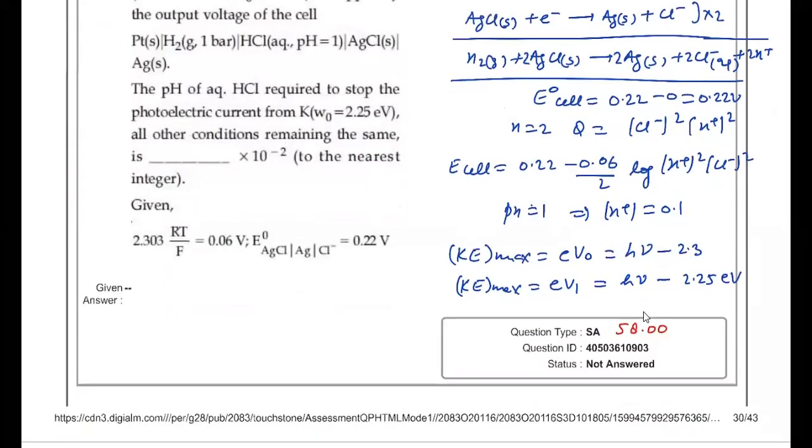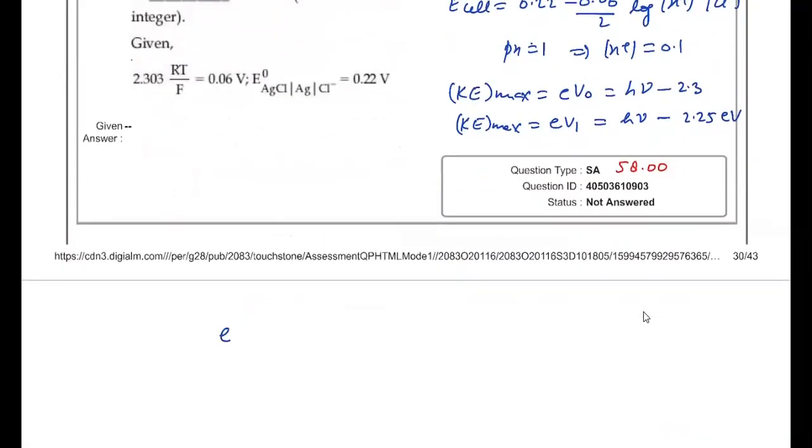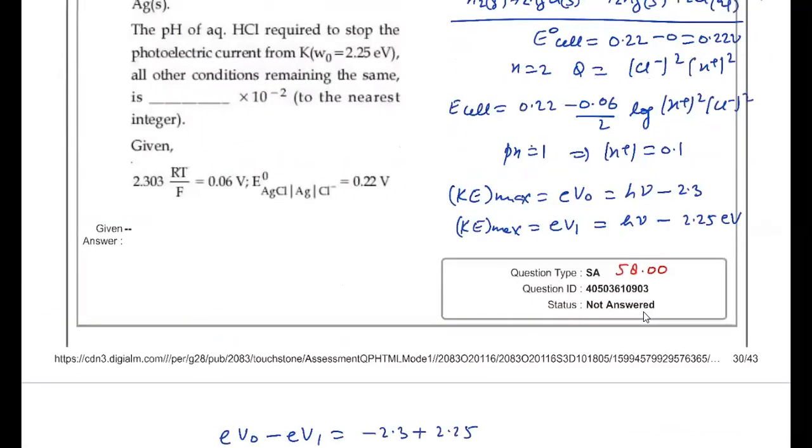And V0 and V1 you have to calculate based on the pH values. So what exactly you do, you have to remove h nu from this. So subtract the two equations. So I'll get eV0 minus eV1 will be equal to, h nu will be cancelled, so it will be minus 2.3 plus 2.25. So we can write eV1 minus eV0 will be equal to 0.05, right?